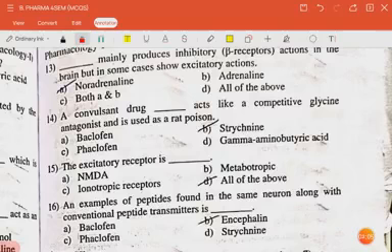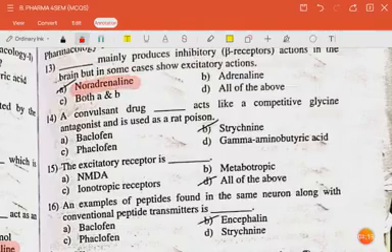Next question is, dash mainly produces inhibitory actions in the brain but in some cases show excitatory actions. The answer is noradrenaline. The next question is, a convulsant drug dash acts by competitive glycine antagonist and is used as a rat poison. The answer is strychnine.